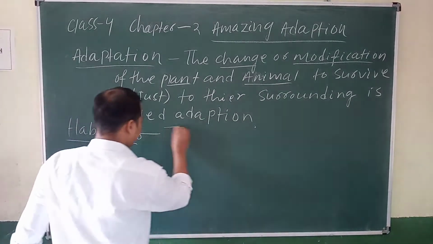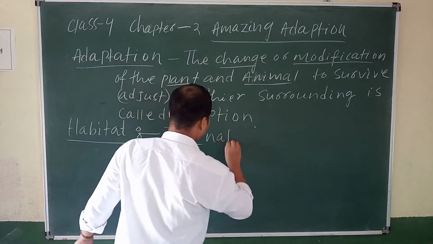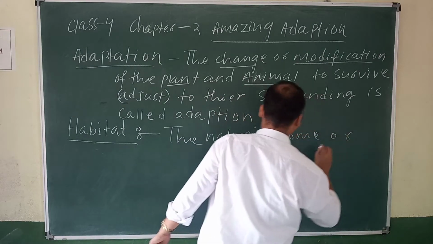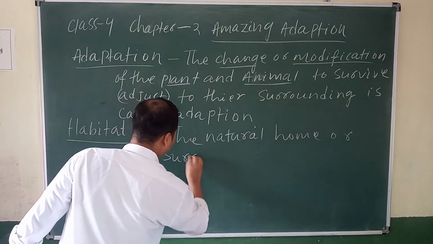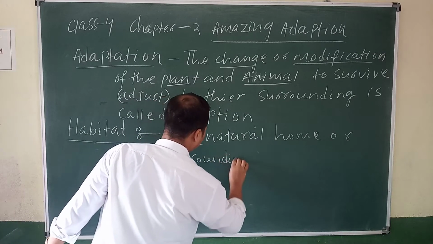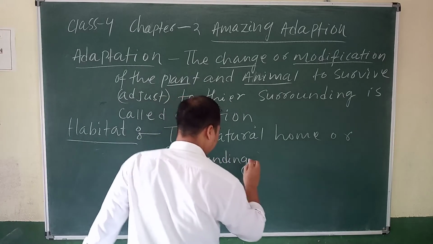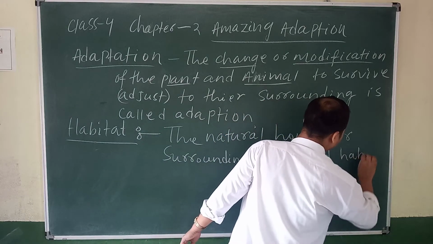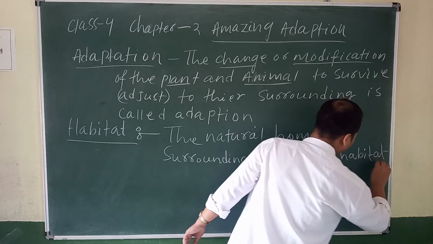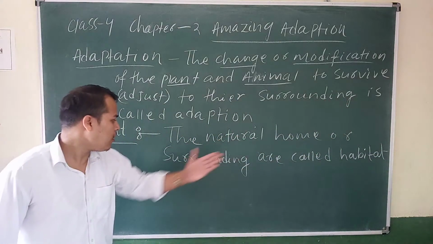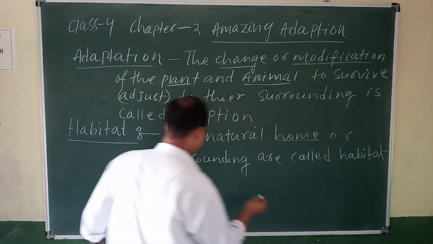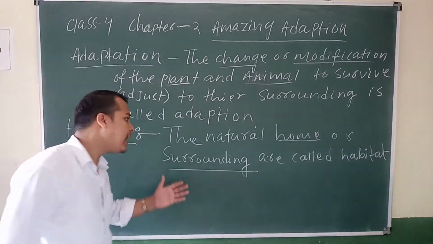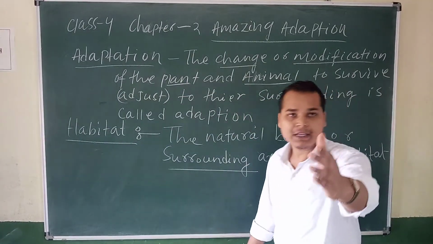Write down: the natural home or surrounding is called habitat. So many examples I told.